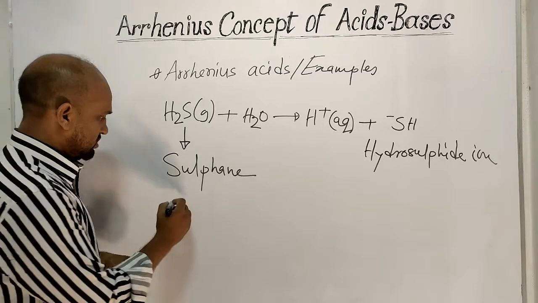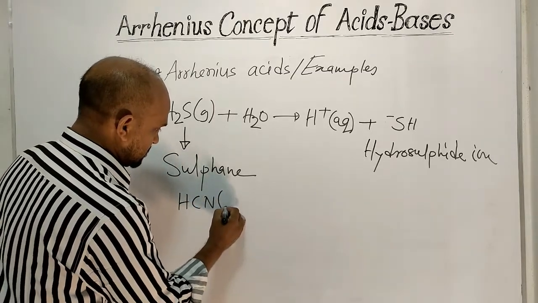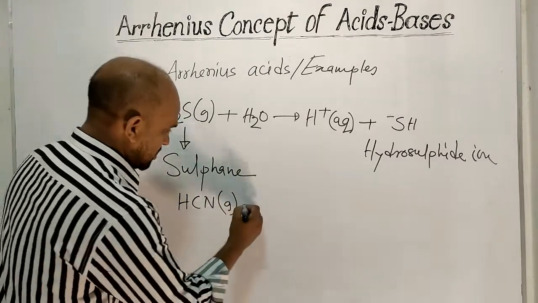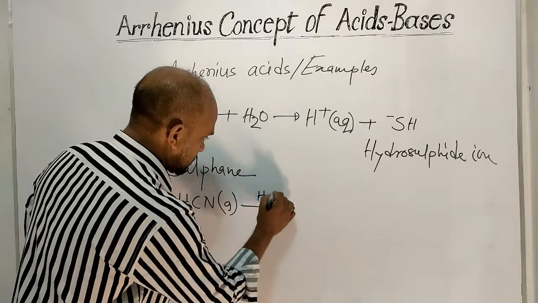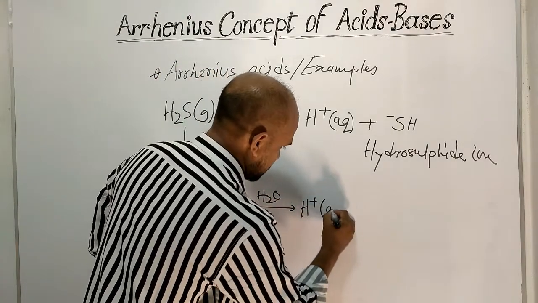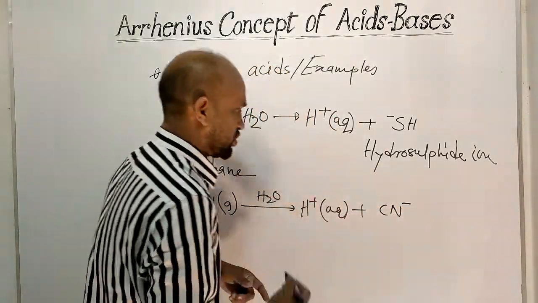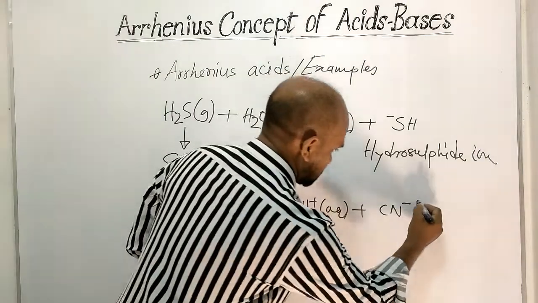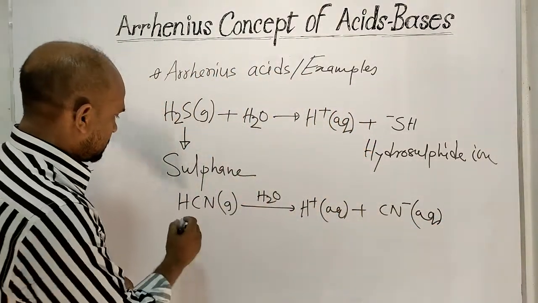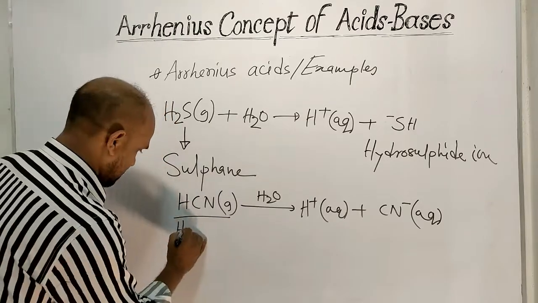Let's see another acid, that is hydrogen cyanide, which is gaseous in state, and when it is dissolved in water, then proton is formed and cyanide ion is produced, which is surrounded by water. Now its name is hydrogen cyanide.